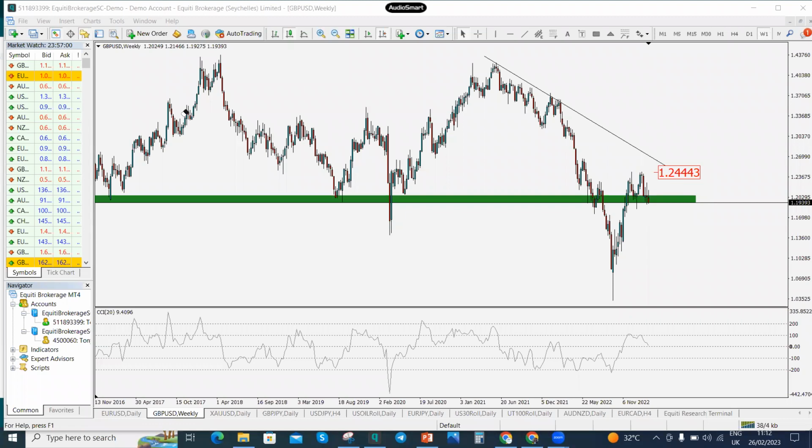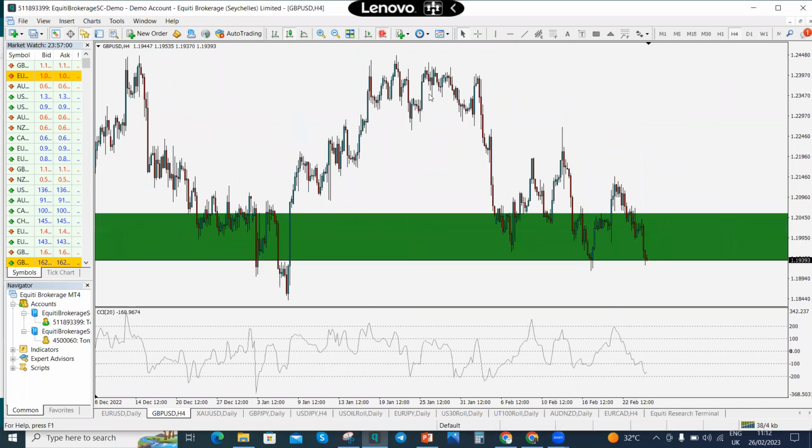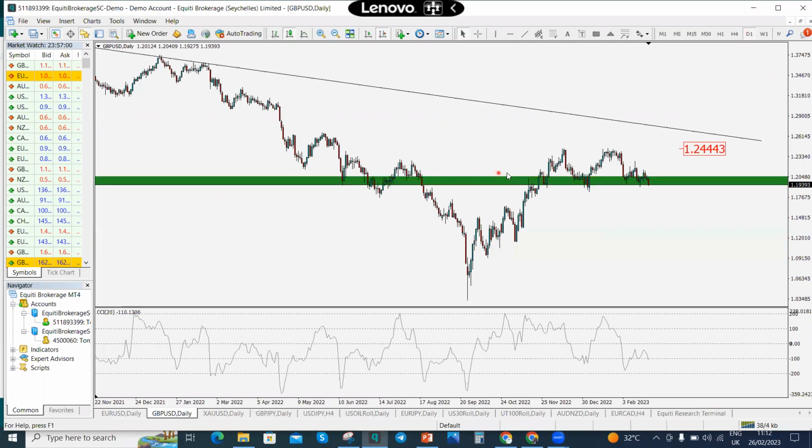But for now, I'm also buy biased on GBP USD, but there's going to be some form of consolidation at that level.